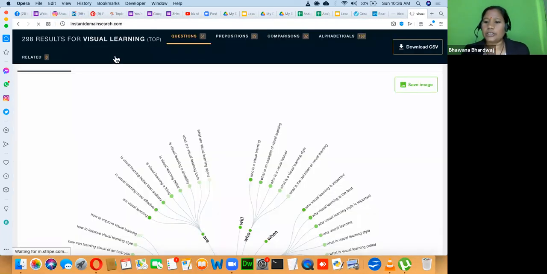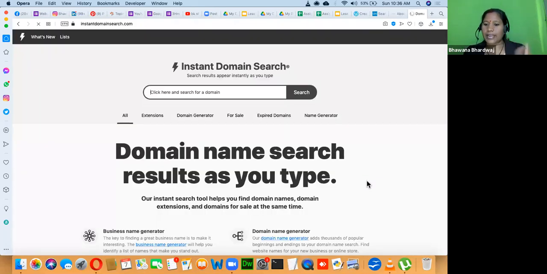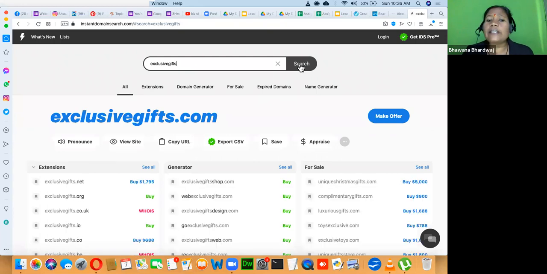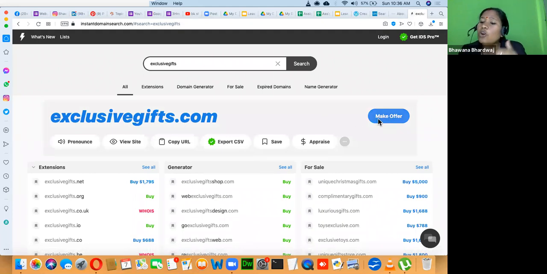Yes, Ananya is saying exactly 15 characters. That's wonderful. So here, if you want gifting ideas, they will give you all the top level domains. You can see that exclusivegiftidea.com is something someone has already bought.